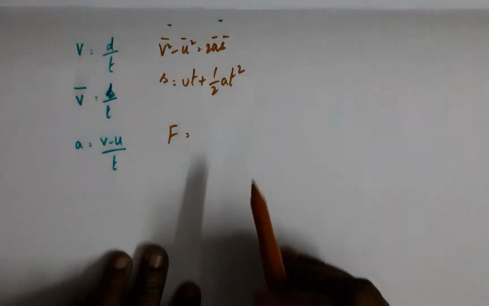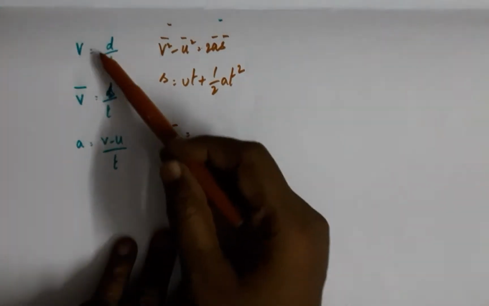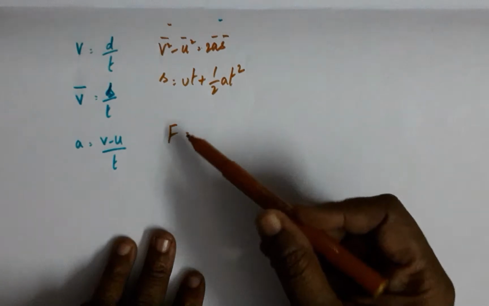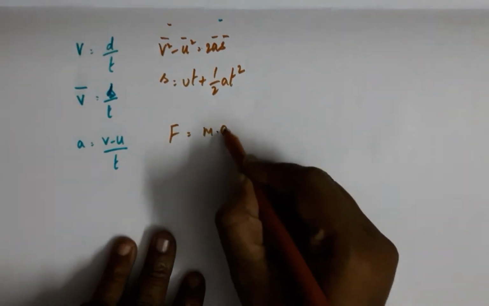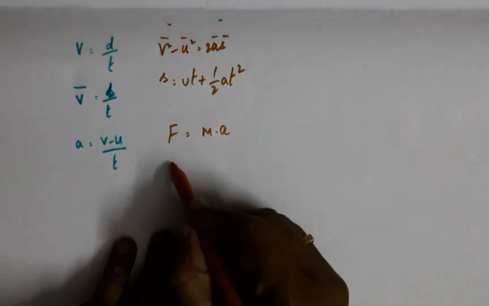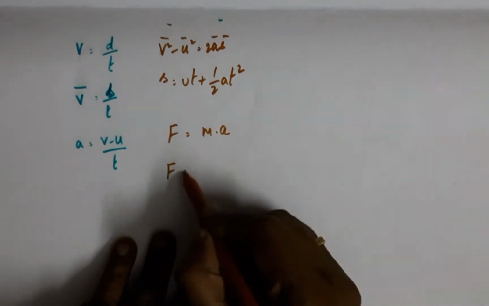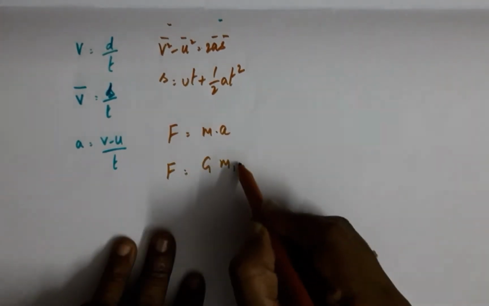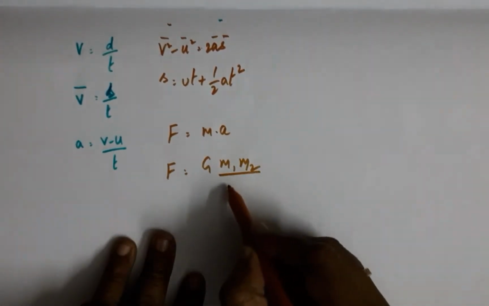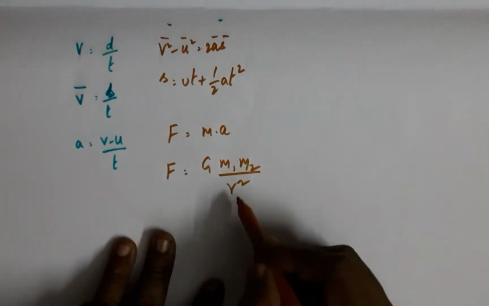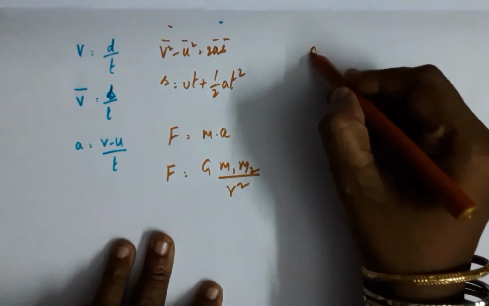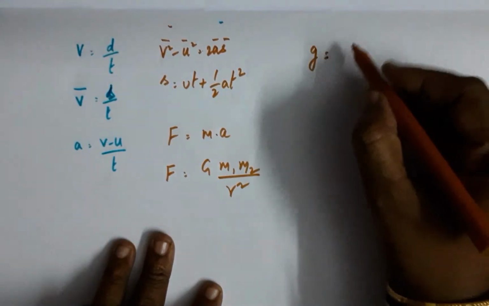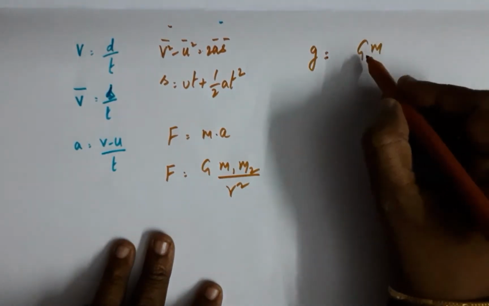Putting all the formulae in one place from the chapters of motion, from the chapter of force, we have force is equal to mass into acceleration. From the chapter of gravity, we have force equals G into the mass of the two objects, product divided by the square of the distance between them.